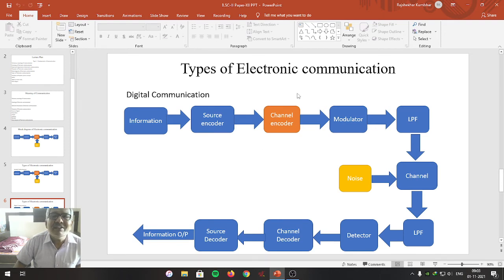As we said, the channel encoder generates the channel code, especially the channel code word, from the source code word. It accepts the source code generated and produces the channel code word. The bits which are troublesome to transmit are changed to channel code.